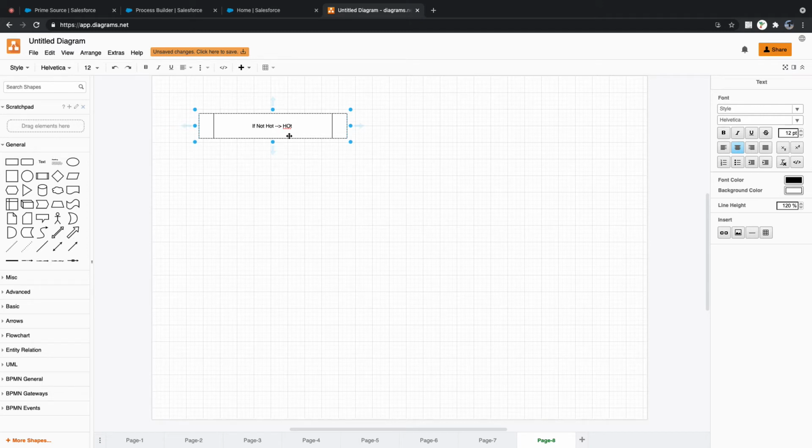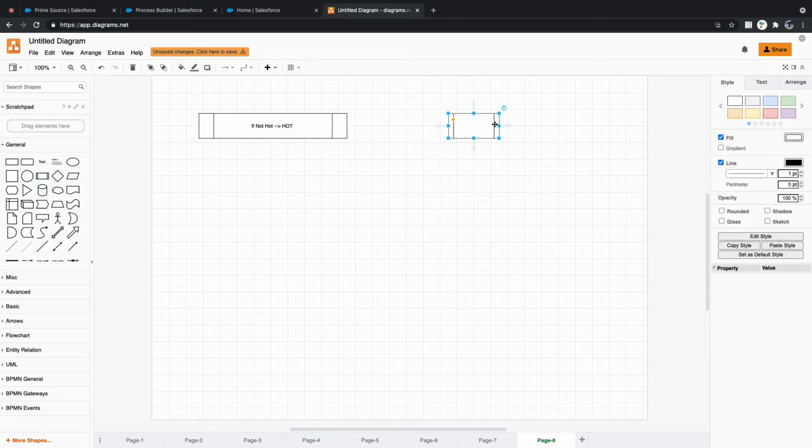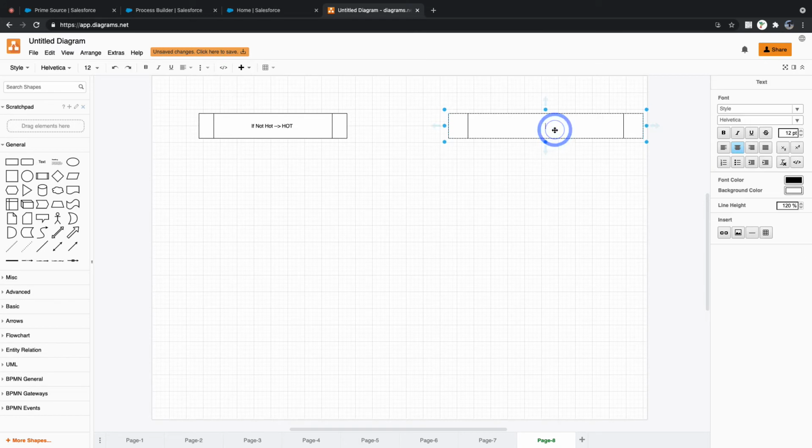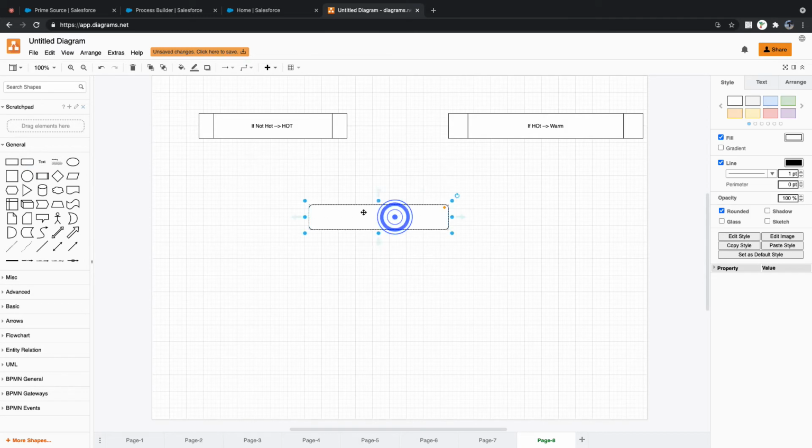The other one I'm talking about, if not hot, then update to warm. This is from process builder. So what will be the outcome now? In this case, there is a recursion, isn't it? Yes, in this case there is a recursion. What will be the final outcome?